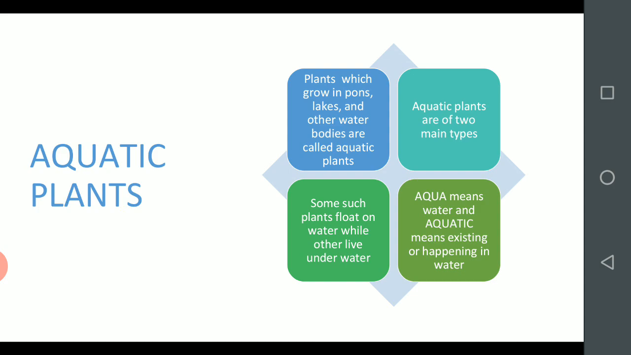Floating aquatic plants and underwater plants. These are the two types. Some plants grow or float on the water. Those plants are called floating aquatic plants. Second, some plants grow under the water. Those plants are called underwater plants. Aqua means water. Aquatic means existing or happening in water.